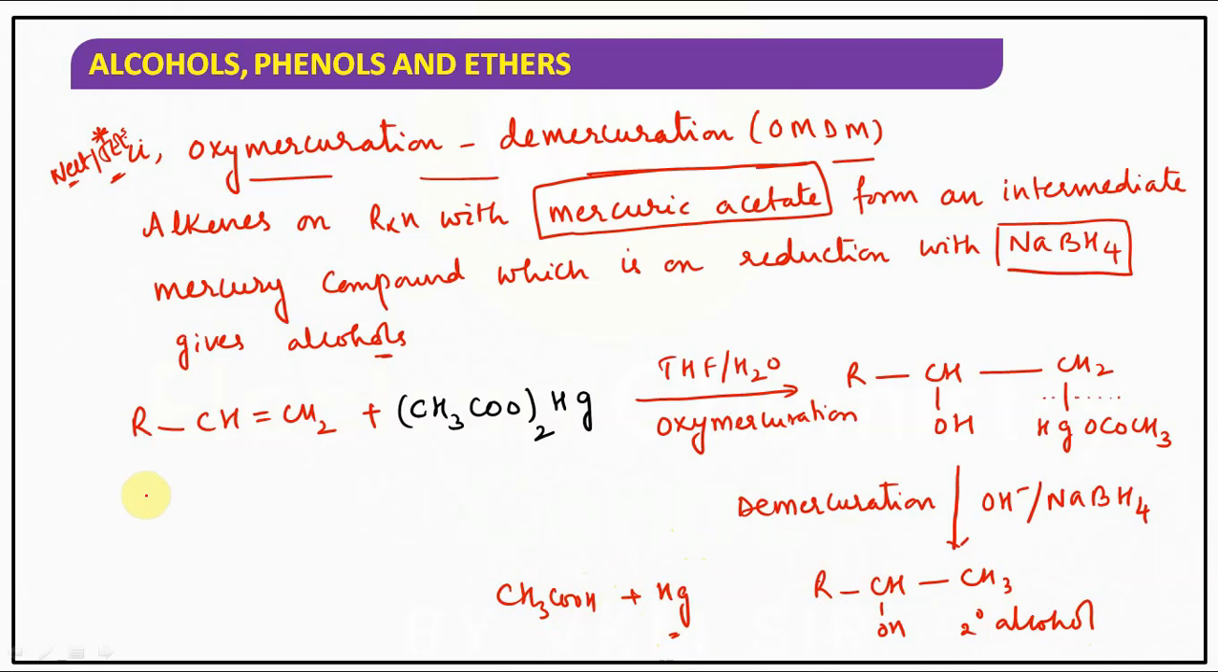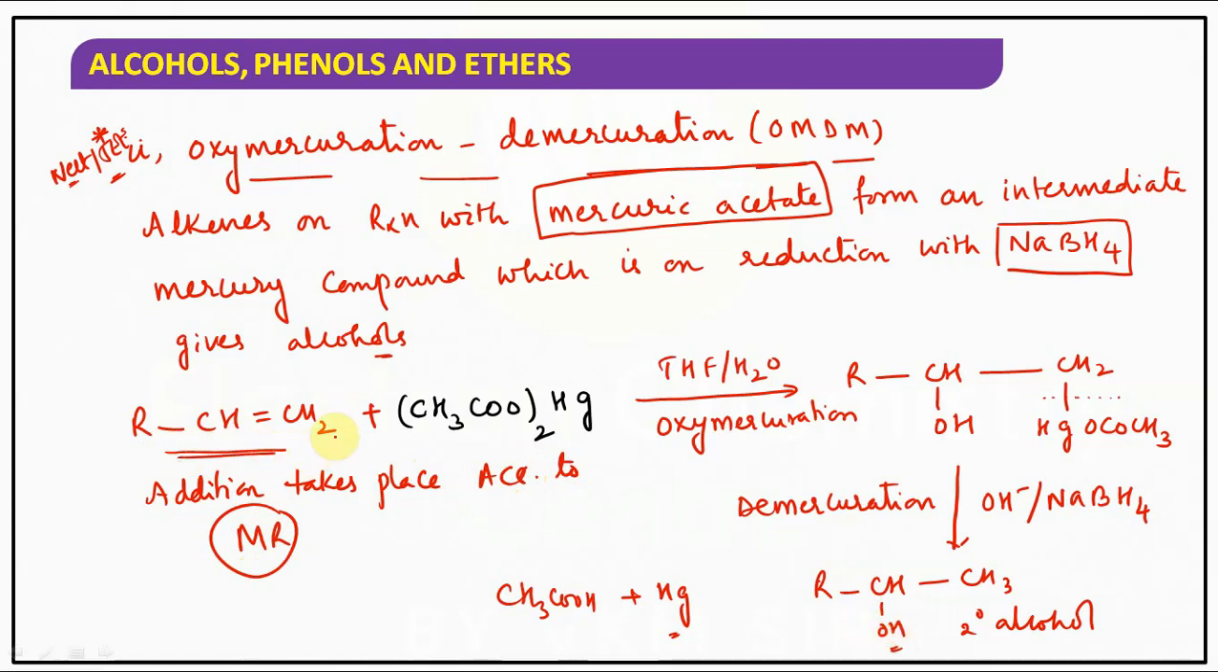Children, here addition takes place. Addition takes place according to which rule? According to Markovnikov's rule. Observe it here. I have taken an alkene. What did I get? A secondary alcohol. Means indirectly the negative part of the water has been added to that carbon having fewer hydrogens. So addition takes place according to Markovnikov's rule. Indirect hydration of alkenes took place here.